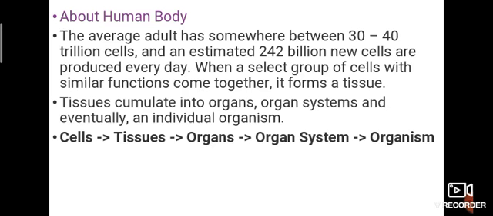Some interesting facts, listen. The average adult has somewhere between 30 to 40 trillion cells. An estimated 242 million new cells are produced every day. When a select group of cells with similar functions comes together, it forms a tissue. Tissues accumulate into organ systems, and eventually individual organisms, which means lots of cells make tissues, lots of tissues make organs, lots of organs make an organ system, and lots of organ systems make an organism, right?